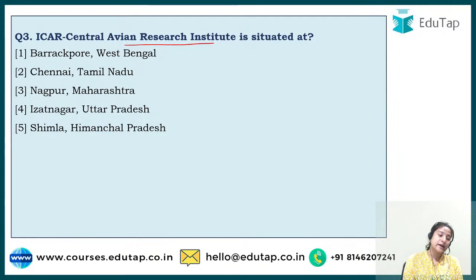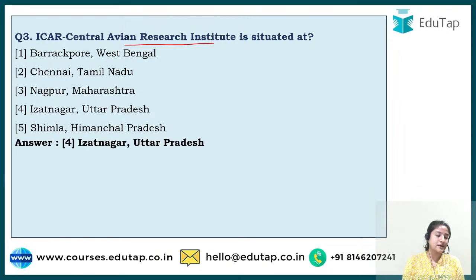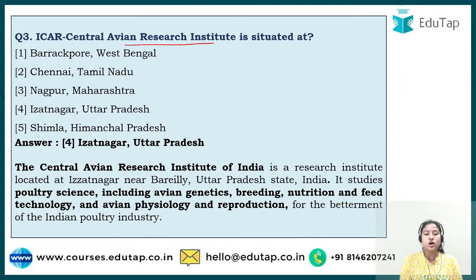Okay, so the correct answer to this is option number 4, that is Izzatnagar, Uttar Pradesh. If we talk about this, avian is basically related to birds. Avian is birds, and it deals with poultry science, including everything: genetics, breeding, nutrition, feed technology, and avian physiology and production.